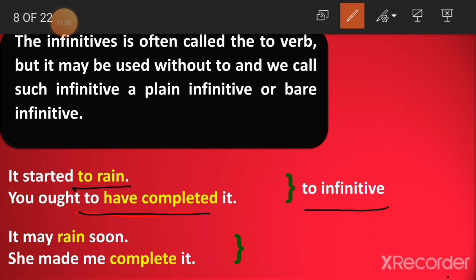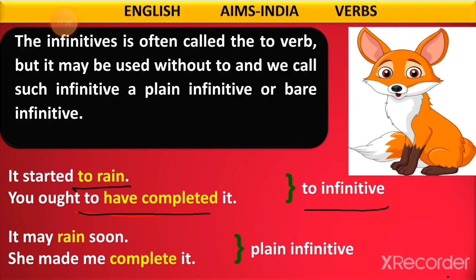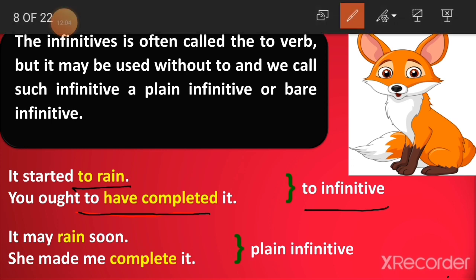But if you go to the sentences below: it may rain soon. And she made me complete it. See, these are also infinitives, but they do not have to; they are plain infinitives.